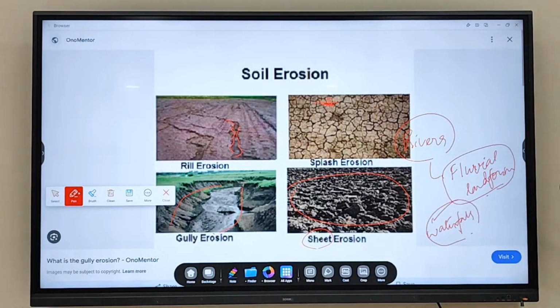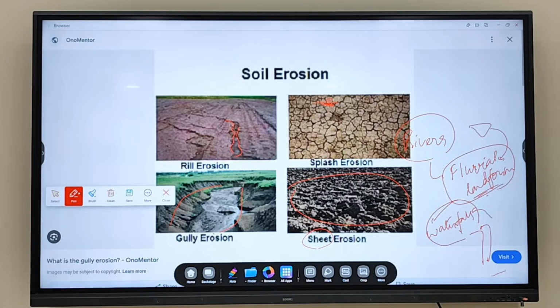Erosional landform. Water has eroded the rocks. As a result, it is falling from one height to another height. So this waterfall is a fluvial landform. You see deltas. River forming what? Deltas. So deltas are which type of example? Fluvial landforms. So tomorrow we'll start with which concept? Tomorrow we'll start with the concept of fluvial landforms. Okay, so we'll start with the concept of fluvial landforms.